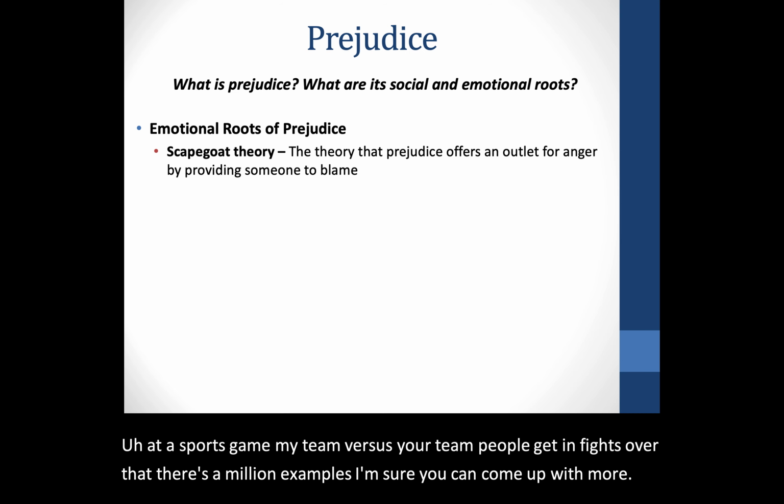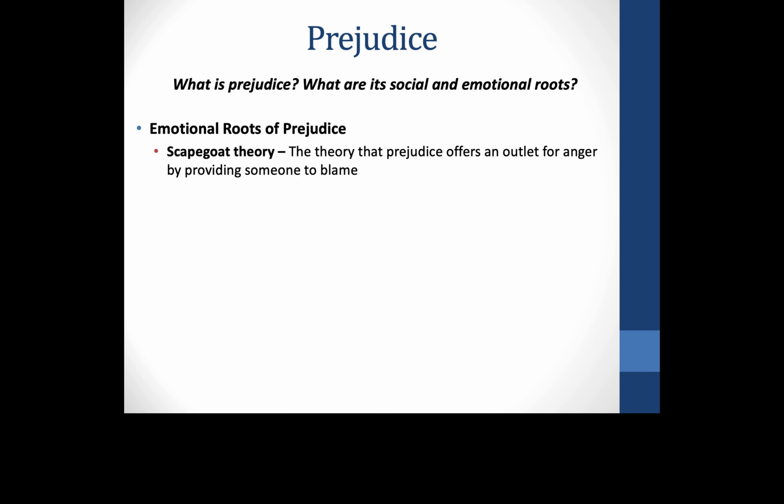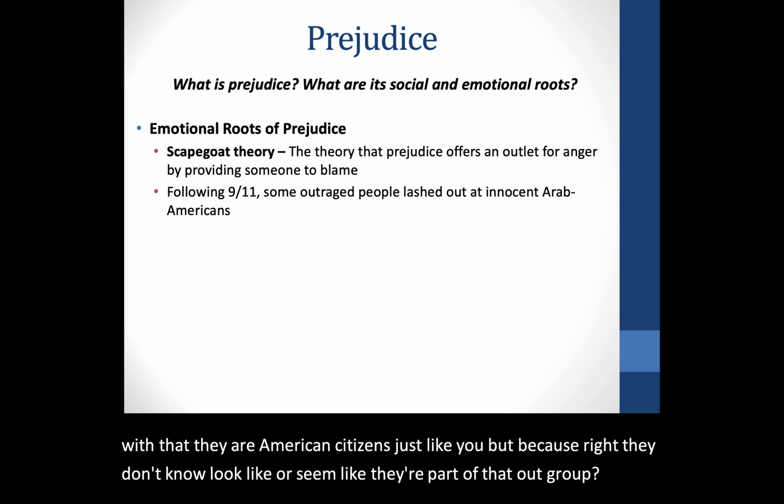What about the emotional roots of prejudice? Well, there's this idea called the scapegoat theory. And this is the idea that prejudice offers an outlet for anger by providing somebody to blame, right? If we can point at somebody and blame them for something, it provides an outlet for our anger. People lashed out at Arab Americans after 9/11. They had nothing to do with that. They were American citizens, just like you. But because they look like or seem like they're part of that out-group that caused the 9/11 terrorist attacks, we lump them into that group and we lash out. And the scapegoat theory would say that's an outlet for people's anger.